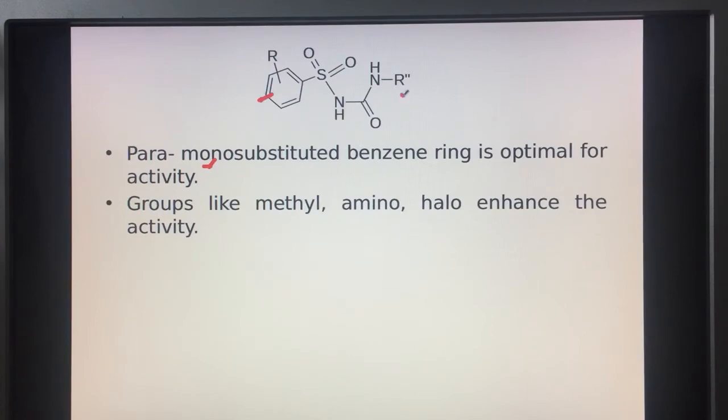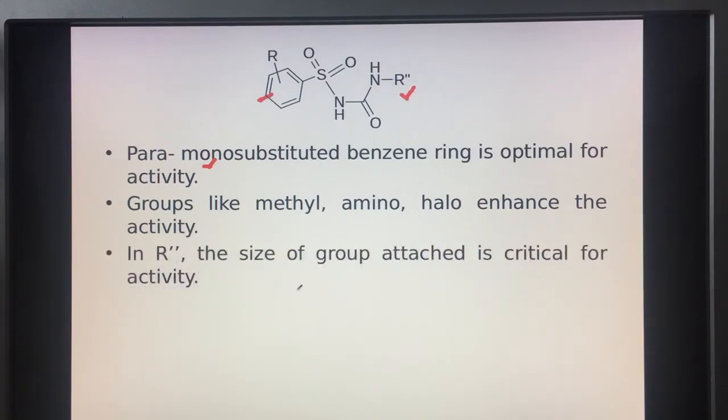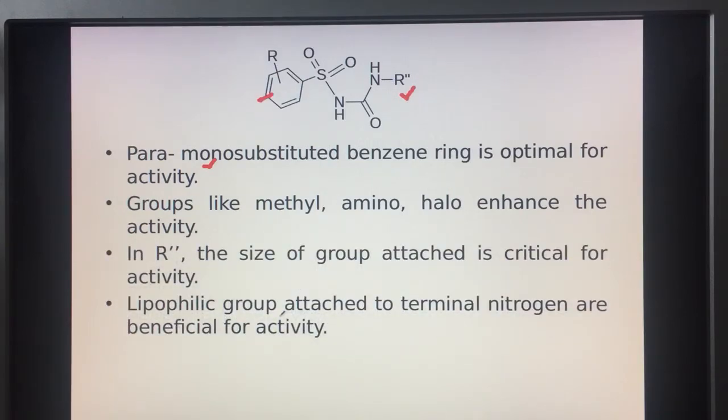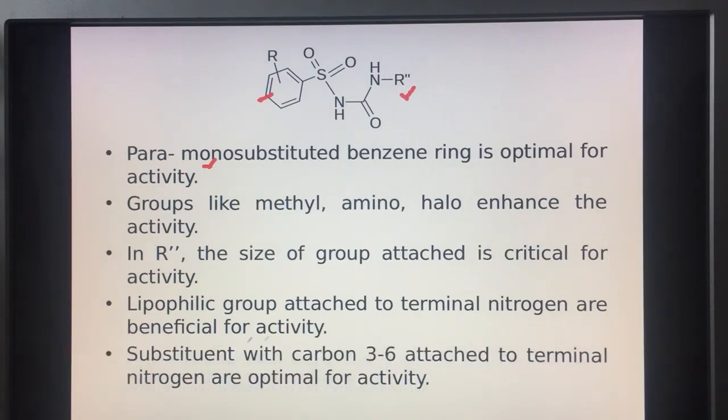Coming to this R double dash, the size of the group attached at this position is critical for the activity, and lipophilic groups attached to the terminal nitrogen are beneficial for activity.